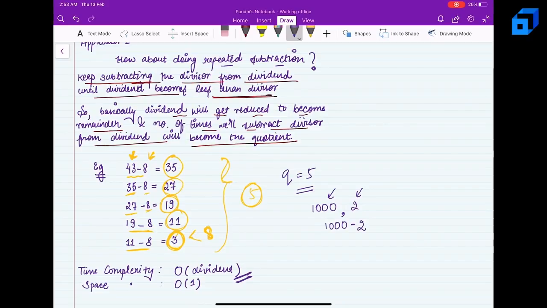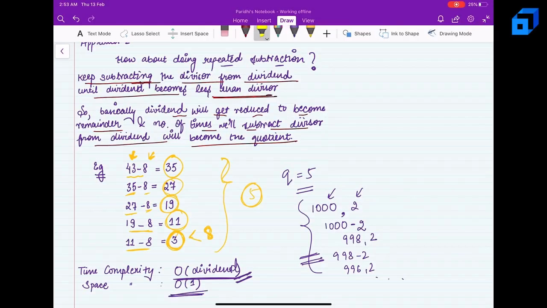So 1000 minus 2 gives me 998, then 998 minus 2 gives me 996, and so on. So this becomes a linear subtraction, of linear time complexity. Here the time complexity is order of dividend, and the space is order of 1.